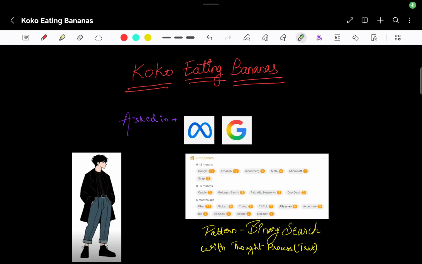So today we are going to solve Koko Eating Bananas. This question has been asked in all big tech companies like Google, Amazon, Meta, Microsoft, Oracle, so many companies, right? Again, I'm going to show you the thought process of using binary search. Many of you would have tried this question and have seen that binary search is being used. I will try to tell you when you can actually use a binary search, right?